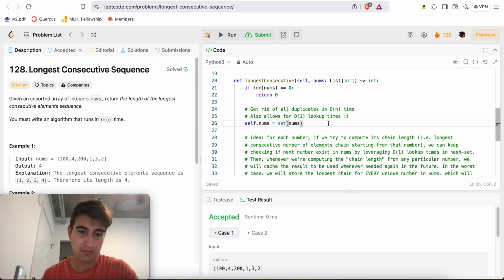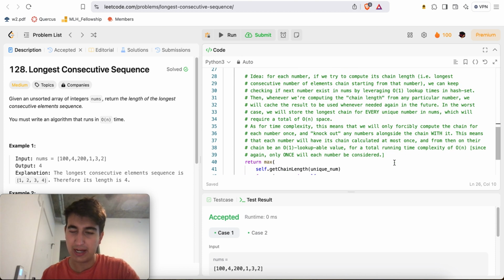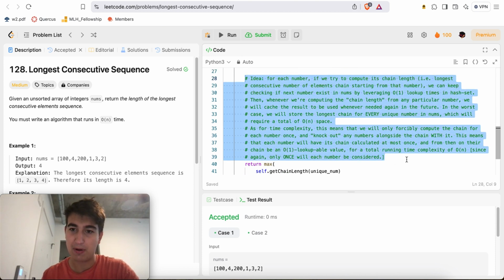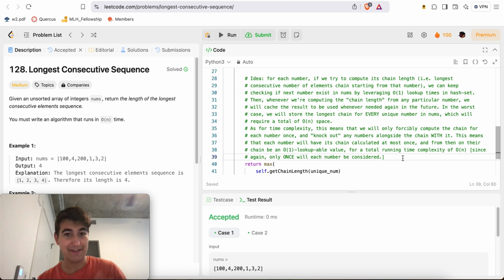Otherwise, I convert my nums into a hash set so that I have O(1) lookup times and no duplicates. And here, if you want to take a read, I don't know if I wrote this in the most clear way possible, but this is essentially the idea that I use to implement the solution. In case you want to pause the video and take a look at what I wrote, I'll just give you an extra 5 seconds to do that if you want.